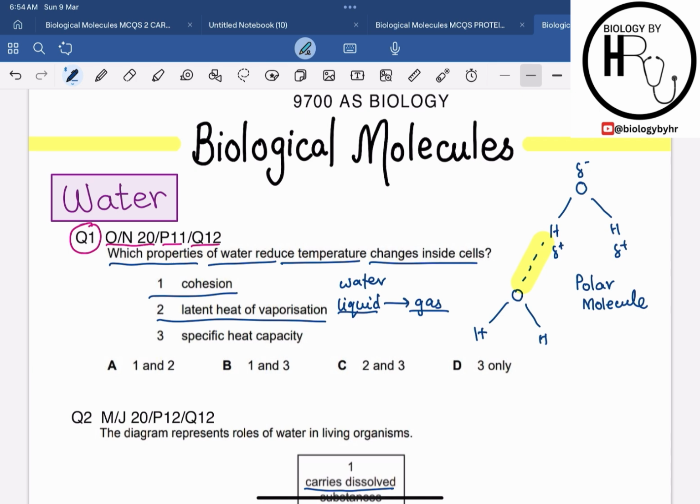So yes, 2 is a property of water which helps to reduce the temperature changes inside the cell.